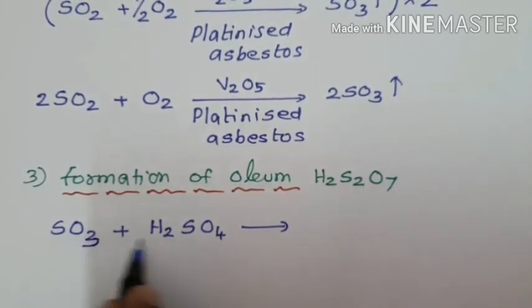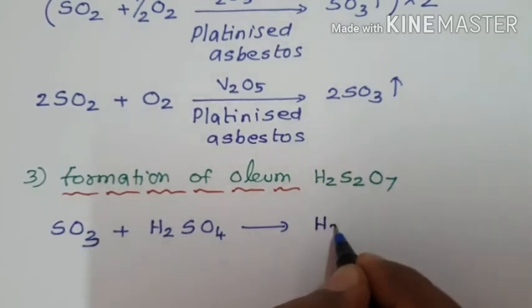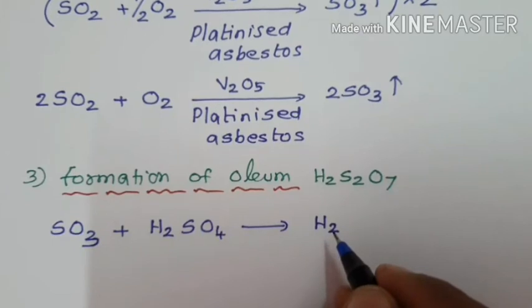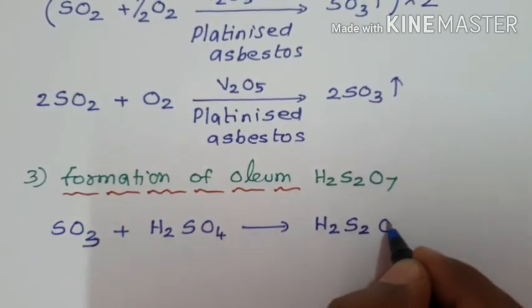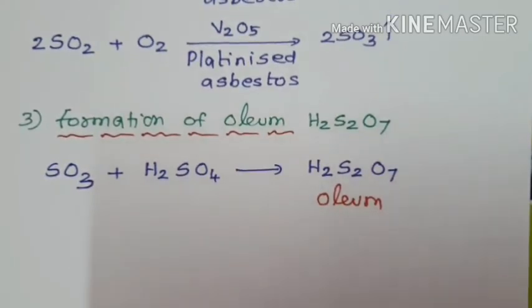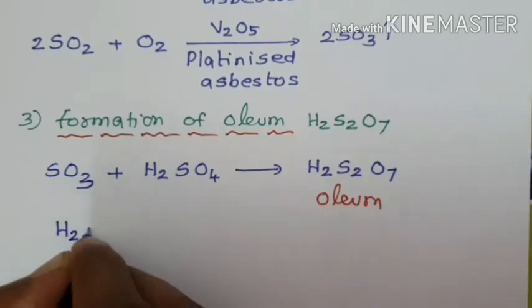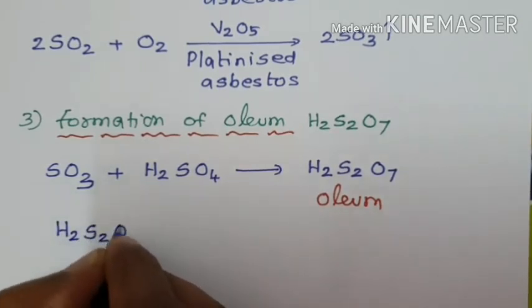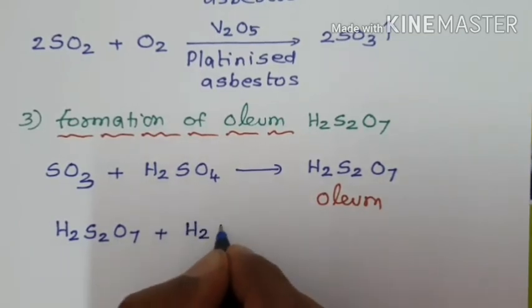H2S2O7. SO3 formed in the second step is passed into sulfuric acid and oleum is formed. This is the molecular formula for oleum. The oleum formed is diluted with water, H2O.